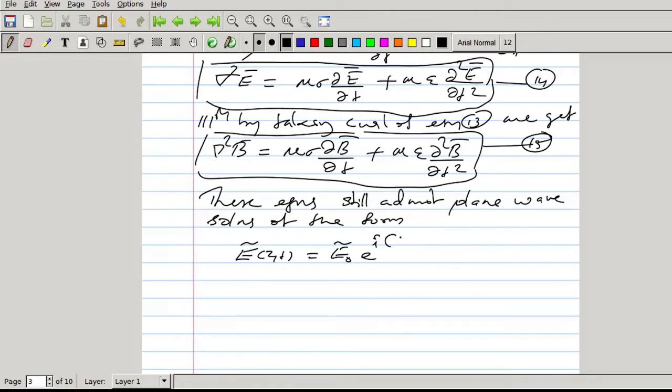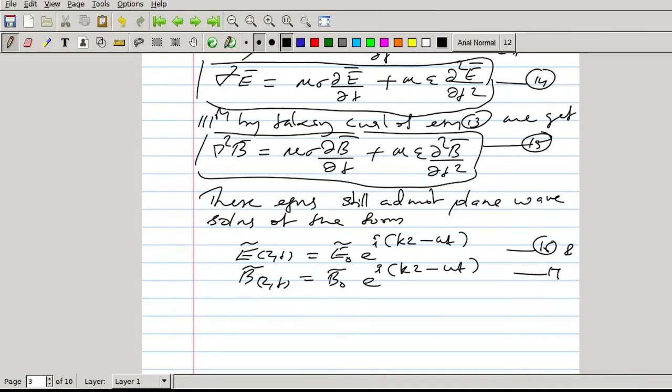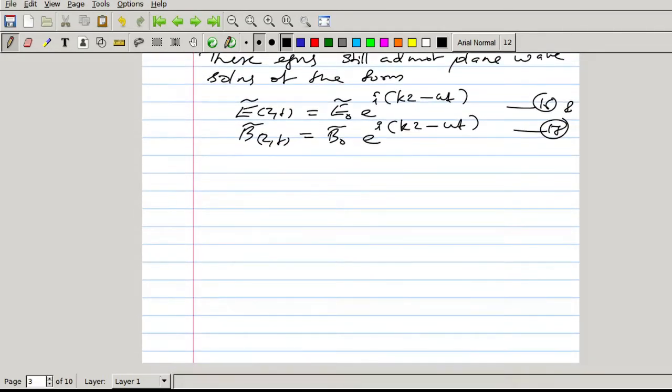equation number 16, and B of z,t equal to B0 e raised to i kz minus omega t, equation 17. We can assume plane wave solutions of this form for these wave equations.